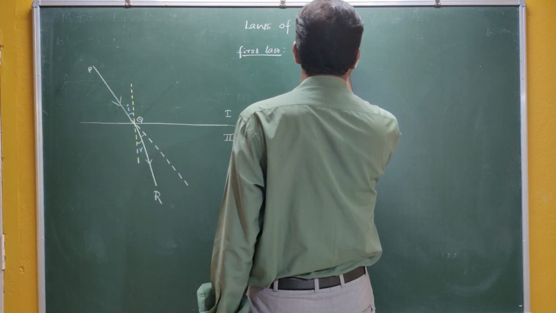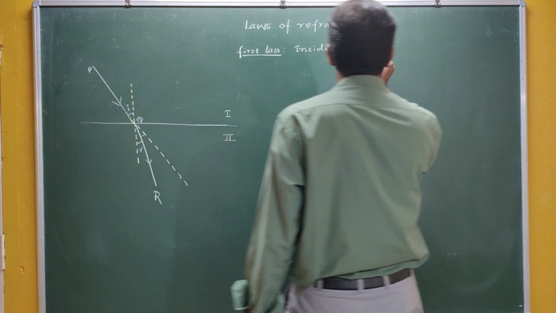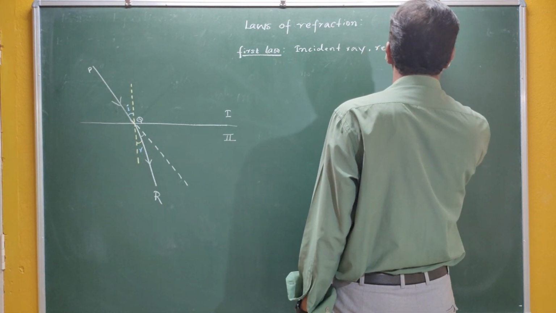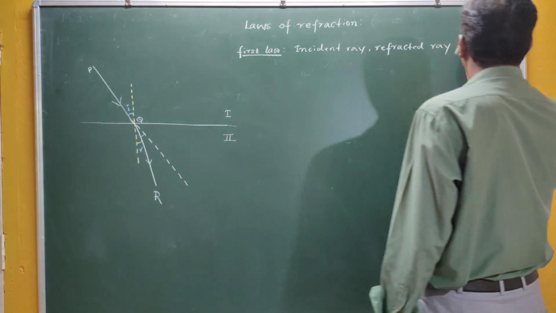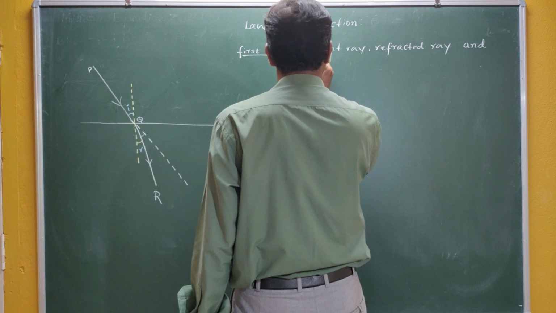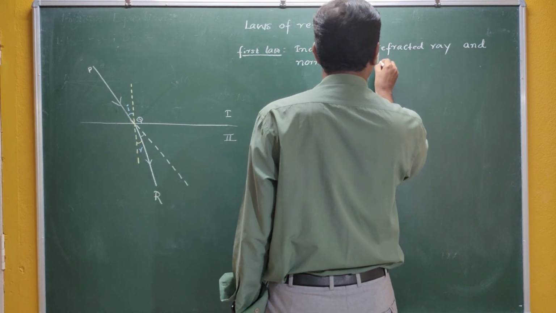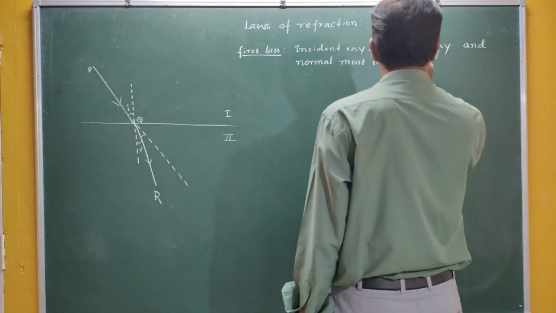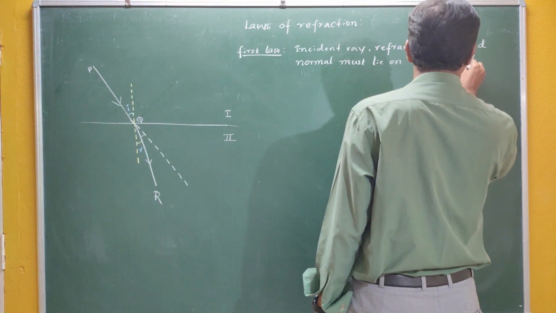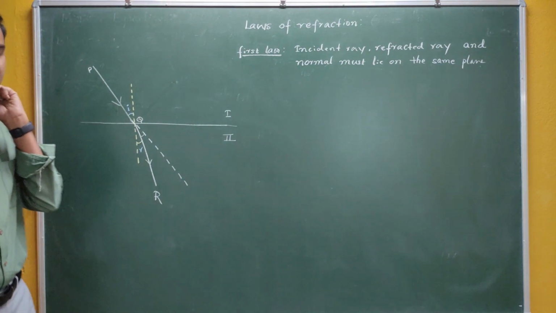The first law says that the incident ray, refracted ray and normal must lie on the same plane. That's the first law, same as that of your law of reflection.